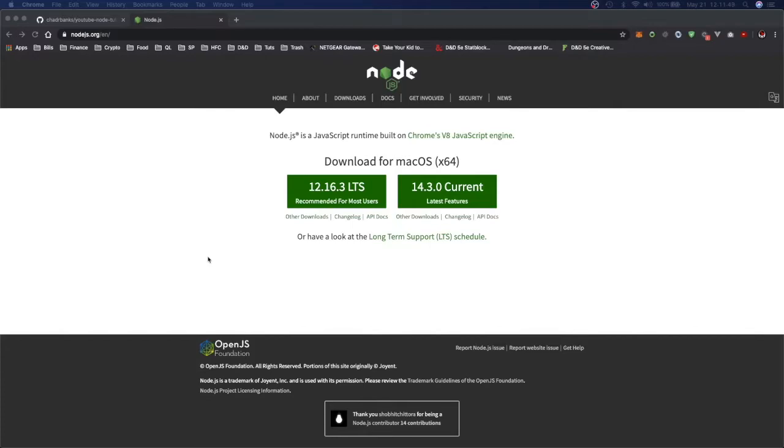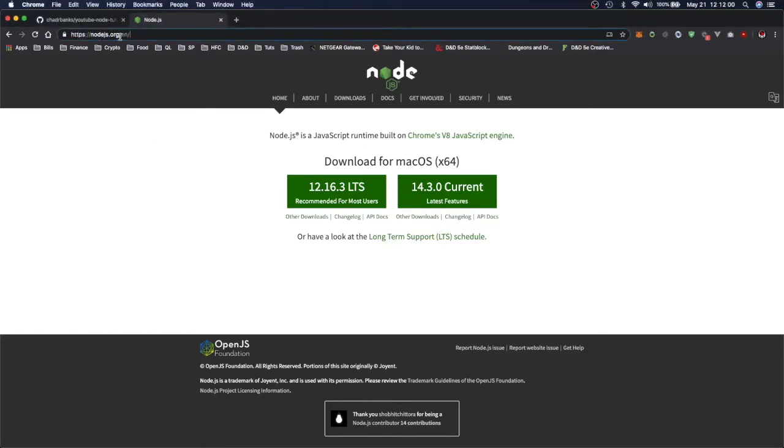Otherwise, this is just the 101, basic, jumping into it. And yeah, I guess we can get into it. If you don't already have Node installed, this is the site you want, nodejs.org. You can see this is their homepage. Should work whether on Mac or Windows. I think this will auto update to your platform.